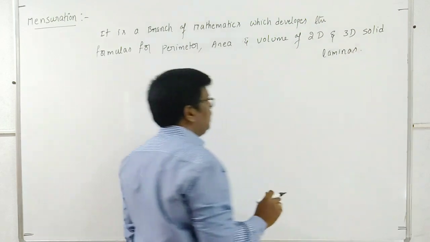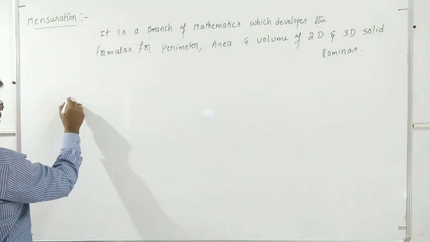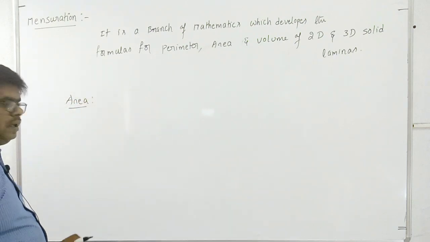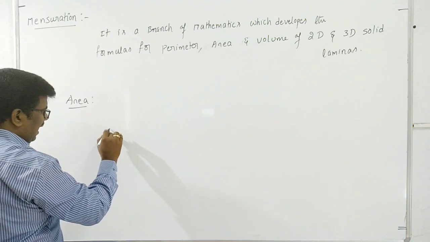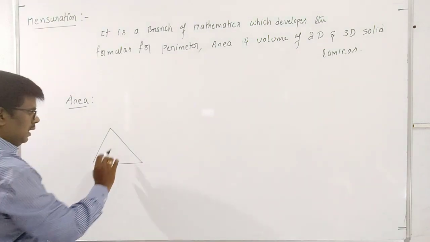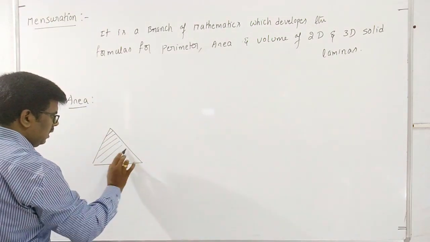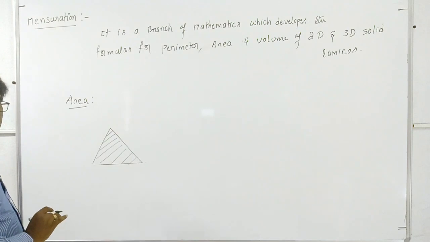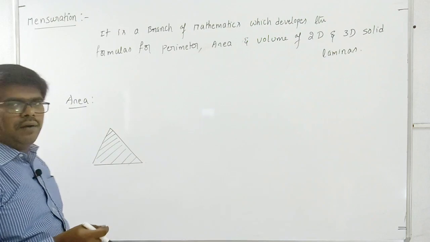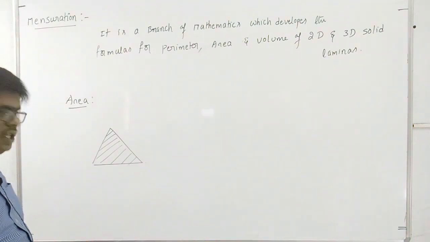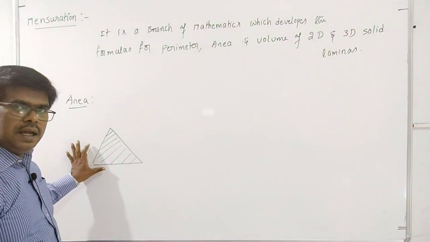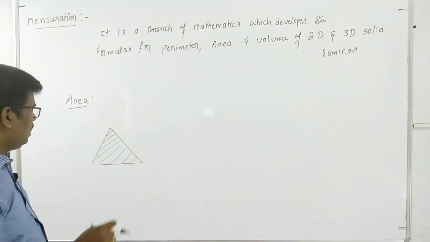Here, what is an area? Suppose you take a triangle. This whole region is what we call the area of this triangle. Area is nothing but the space between the boundaries of a two-dimensional shape.